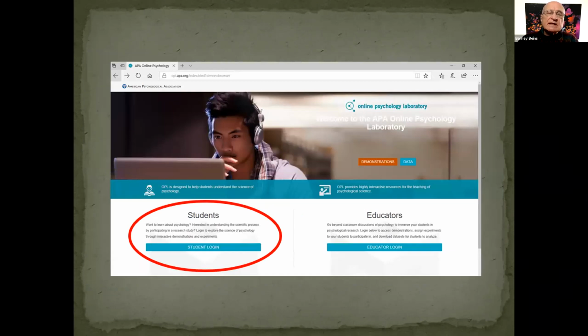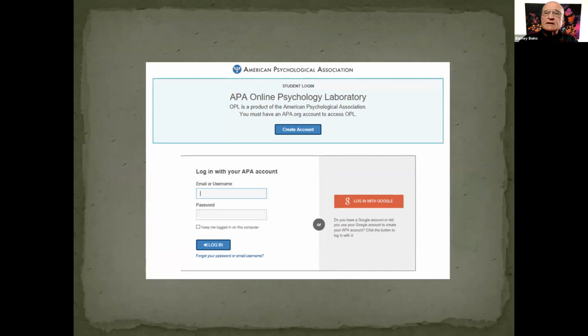As for students, the sign up part is quite easy for them, just like it is for educators. All they have to do is go to opal.apa.org. They log in with an account. And again, they don't need to be student members or anything like that.